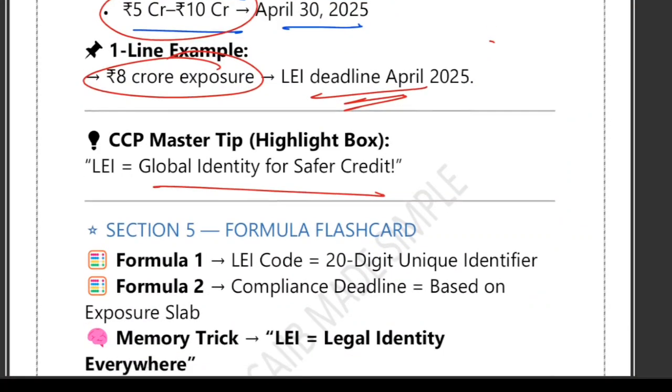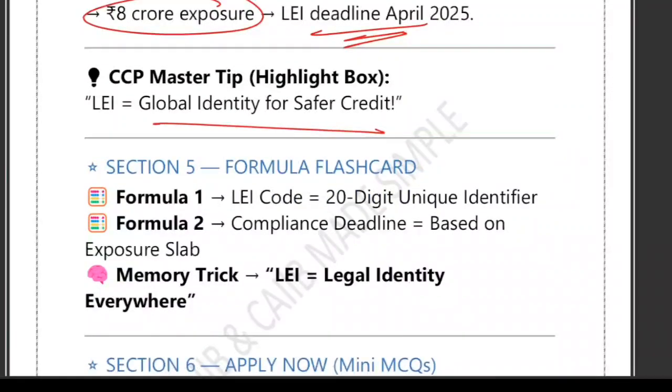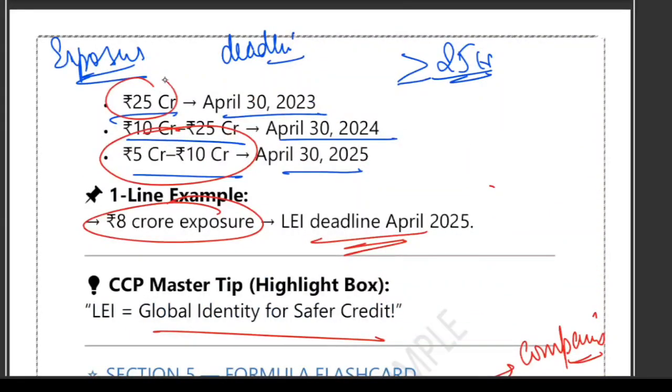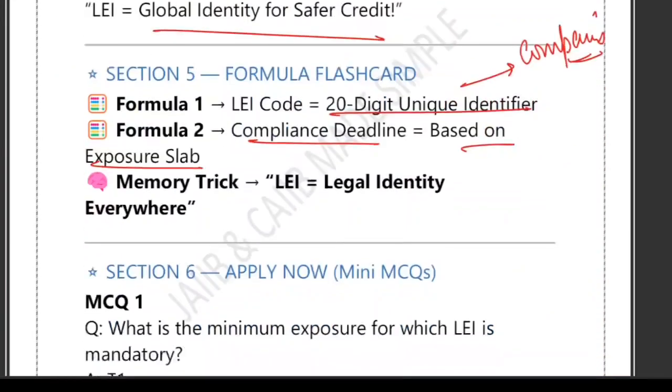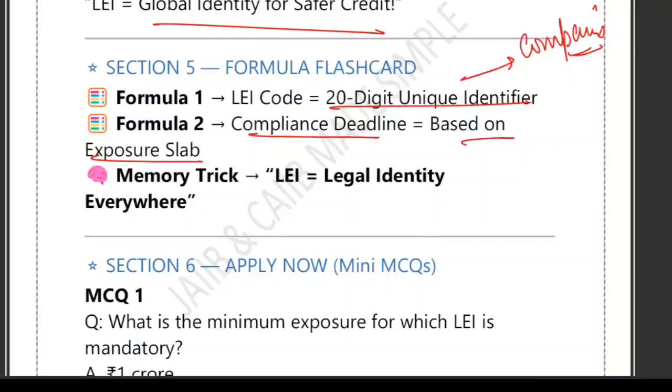So some rules they have mentioned. LEI code is how many digits? 20 digit unique identifier. So LEI is a 20 digit global identity number for companies. For what? For companies. Second point is compliance deadline, which is based on exposure slab. And I already told you, if exposure is higher, earlier deadline. As you can see, higher exposure, deadline is earlier. Lower exposure, deadline is later. Please understand. So compliance deadline is based on exposure slab.